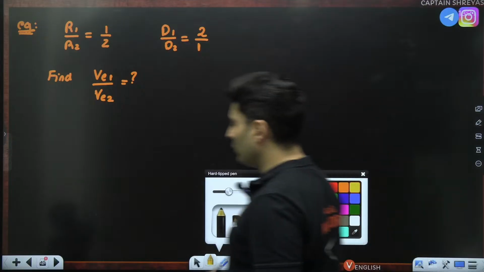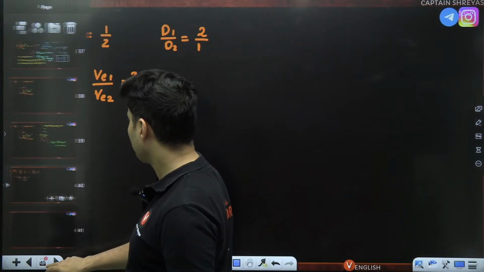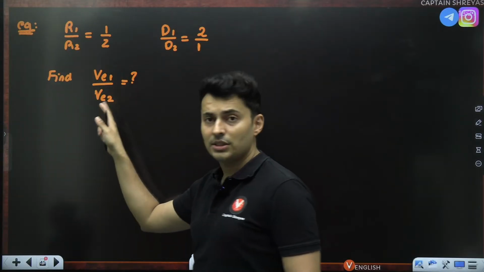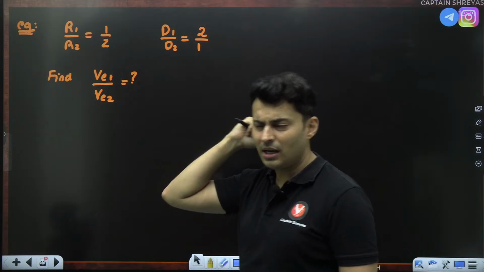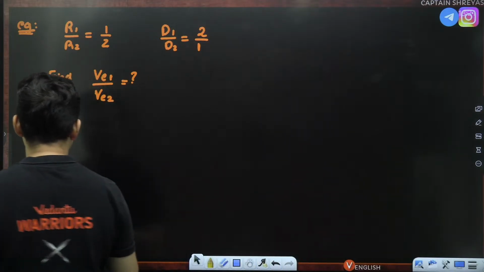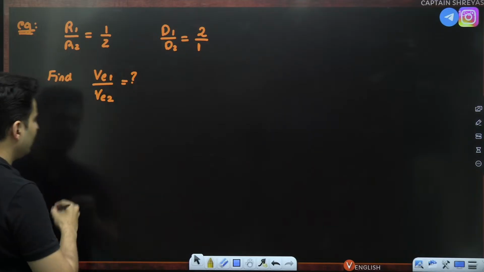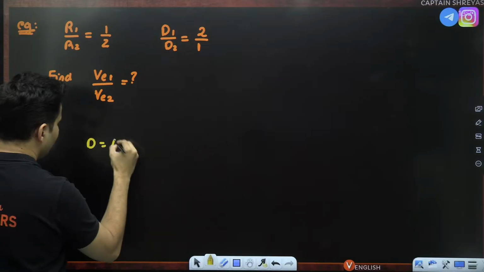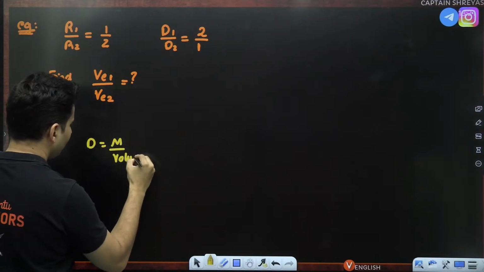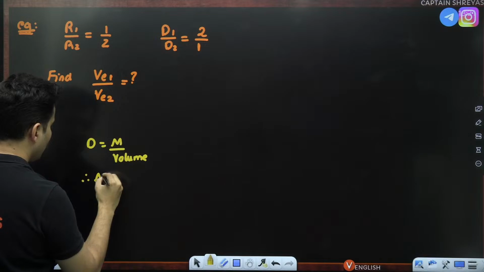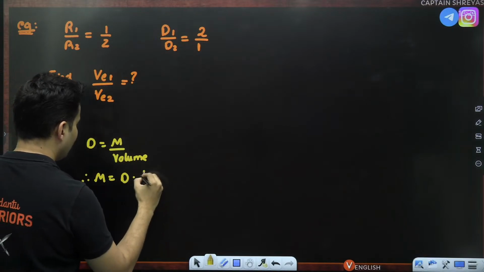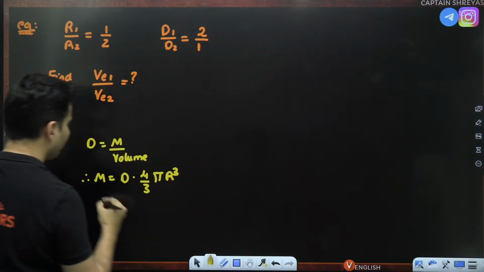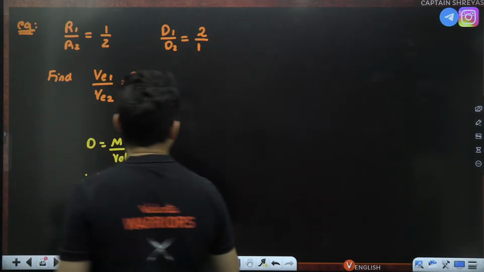All right. How do we do this? Here, the question is on density and radius, which are given, and you have to find escape speed. Density, how do I relate? One thing I know is that mass, density and volume are related, and density is mass by volume. So therefore, mass will be density multiplied by volume of a sphere, which is 4/3 pi r cube. That is the mass.